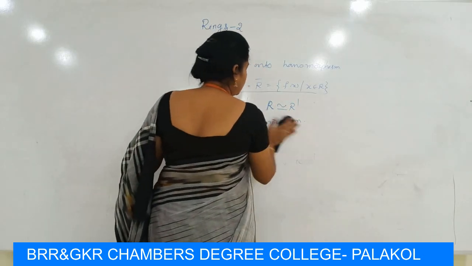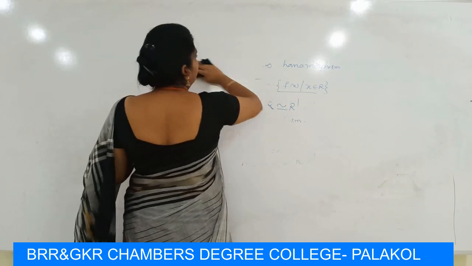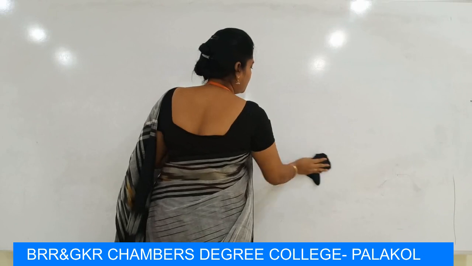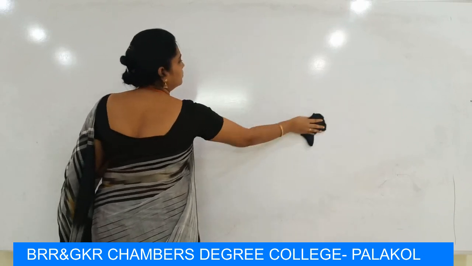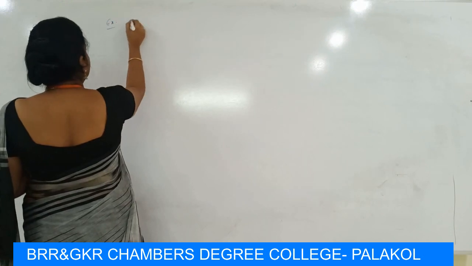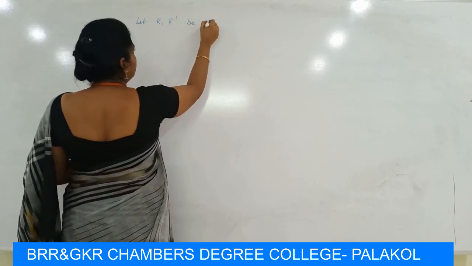Now I will give examples of zero homomorphism and identity homomorphism. Let R, R dash be two rings.